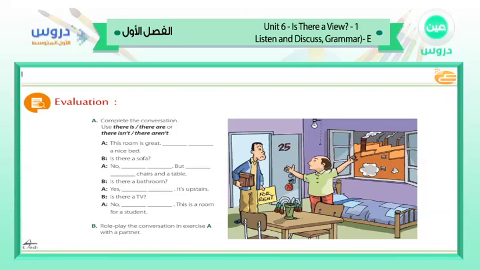Here we have, gentlemen, two men. One of them is the owner of the house or the hotel or the motel, and the other is a consumer who wanted to rent this room. There is a short conversation about it using there is and there are, or there isn't or there aren't. I want you to put in the suitable words for this conversation. Here we have A and B. For example, this one is A and this is B.